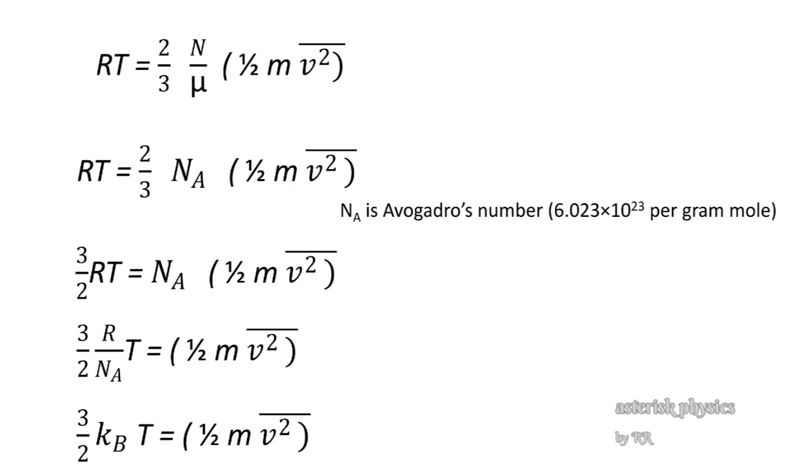That is, 3 by 2 kBT equals half m v square average, where kB equals R divided by Na. The ratio of the universal gas constant to Avogadro's number is called Boltzmann's constant. kB is known as Boltzmann's constant, and its value is 1.38 into 10 to the power minus 23 joule per kelvin.